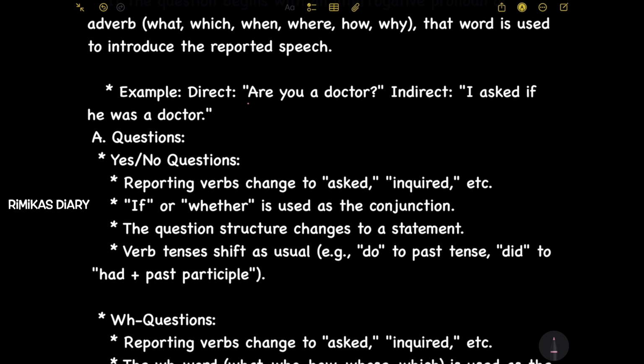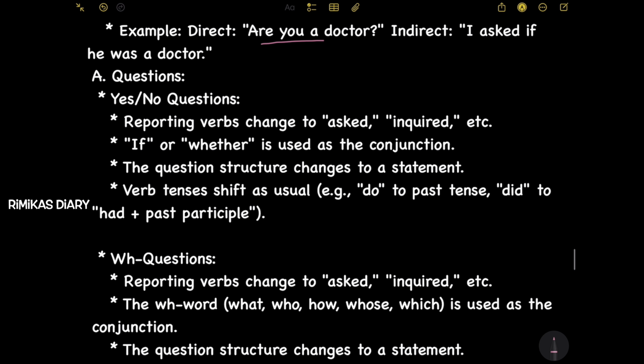Example, direct: Are you a doctor? Indirect: I asked if he was a doctor. So in direct, there's a question. In indirect, it becomes a statement. A. Questions. Yes or no questions.